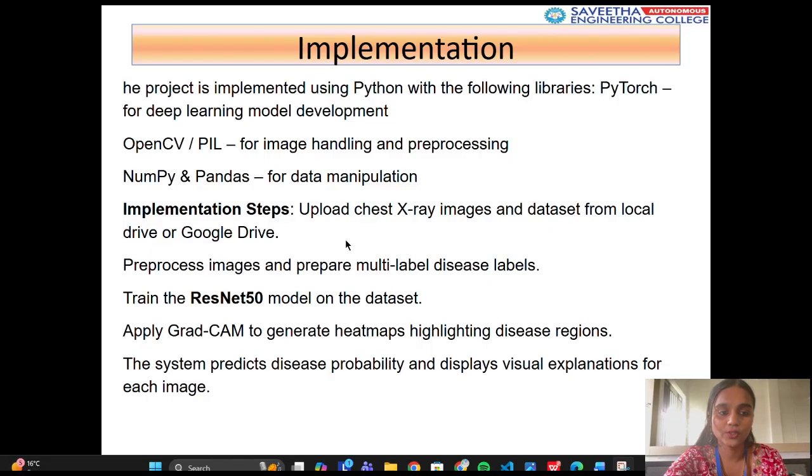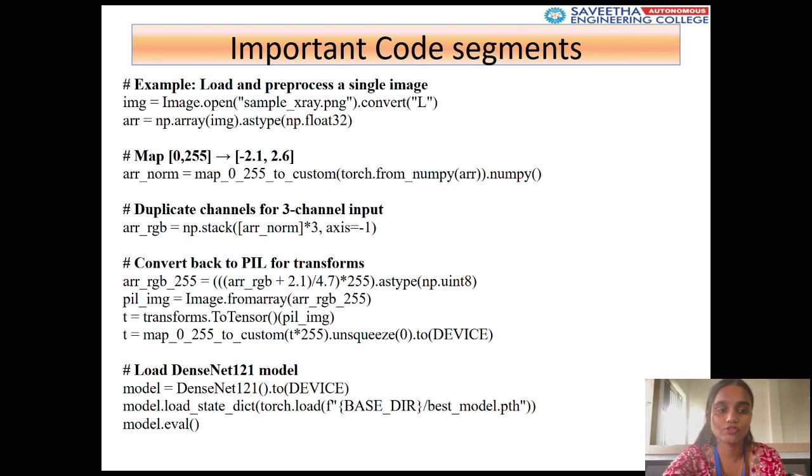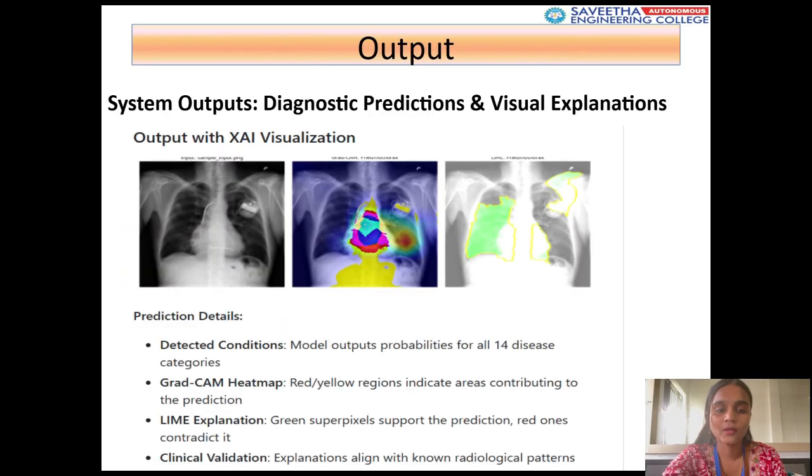Explainability is applied during inference, not training, ensuring transparency without affecting the performance. Results and output: the system outputs multi-label disease predictions, individual probability scores for each disease, Grad-CAM and CAM heat maps, and LIME explanation overlays. Performance metrics: accuracy 90%, precision 93%, recall 92%.